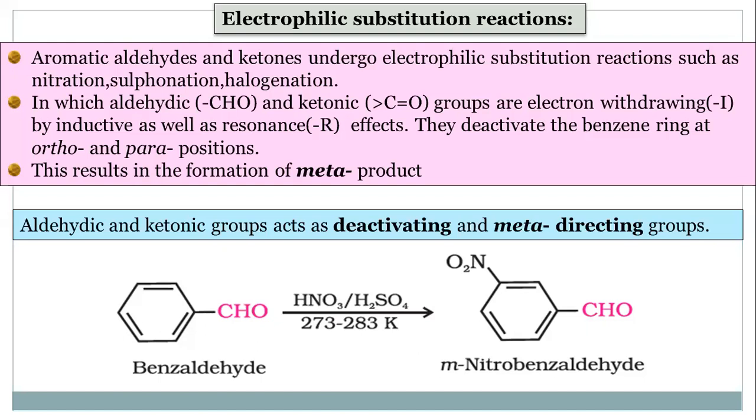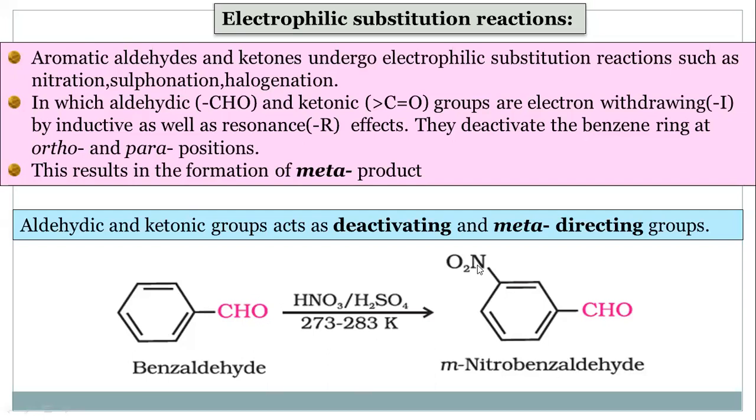Like chlorobenzene, like benzene, like anisole, like phenol, these aldehydes, ketones also undergo the electrophilic substitution reaction. But the main thing is the group attached to benzene. See, I already explained the electrophilic substitution reactions depend upon the group attached to this benzene, in which the CHO group is an electron withdrawing group, remember. This CHO group is electron withdrawing. That's why we get only one product here at the meta position.